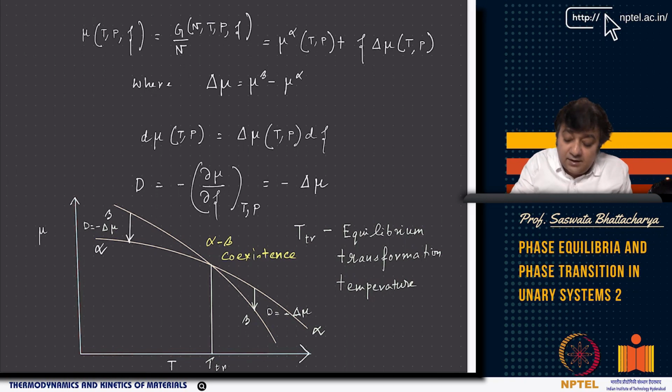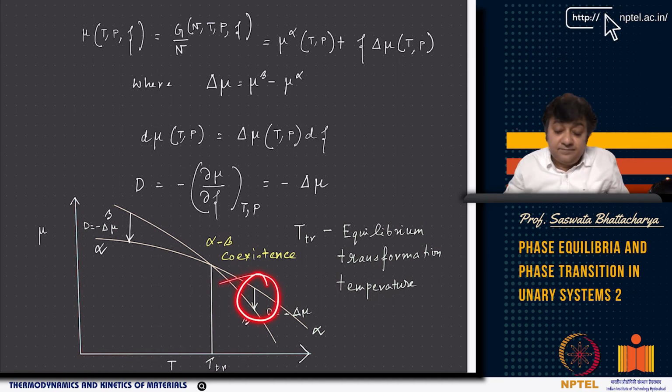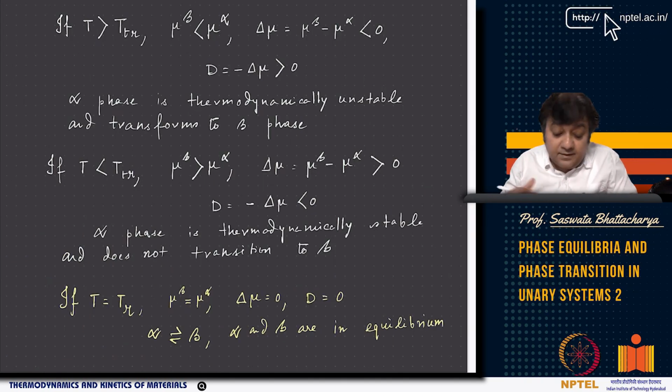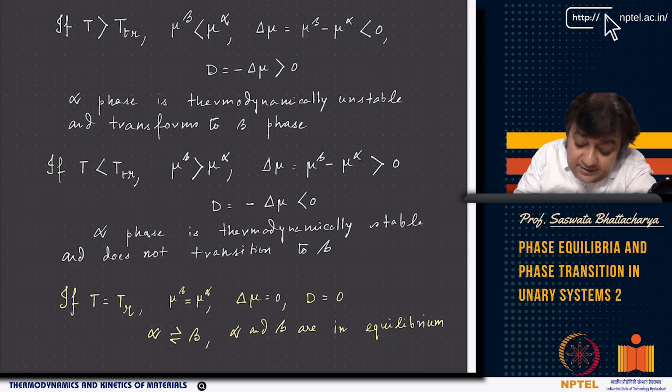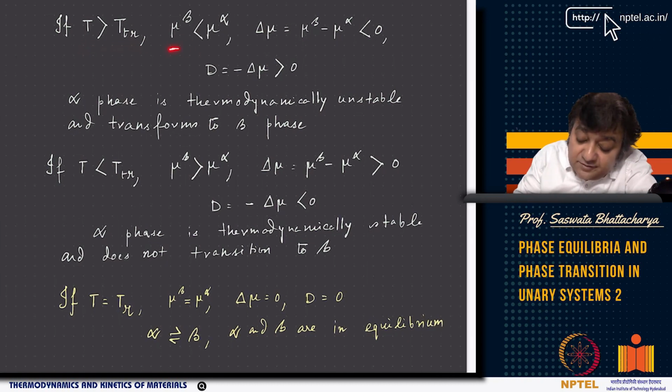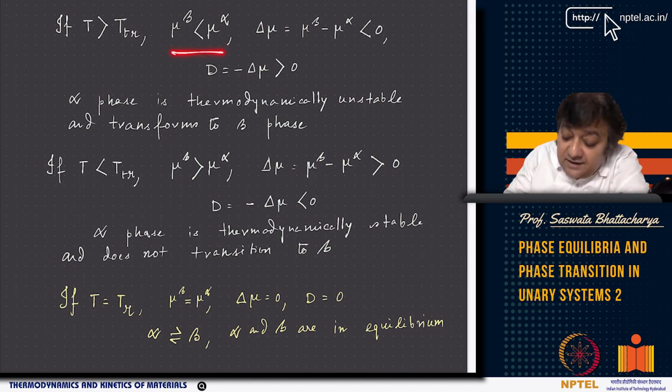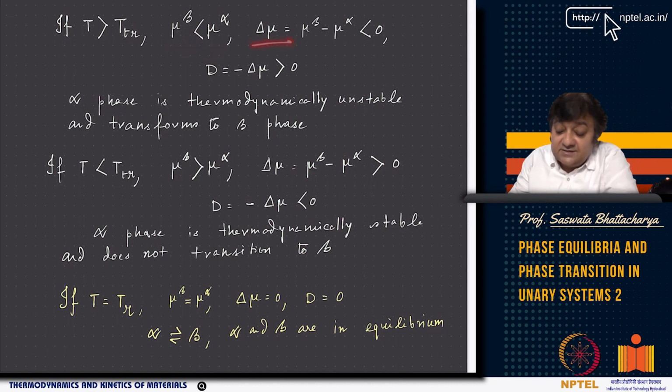So beta transforms to alpha here, and alpha transforming to beta is here, right? Now, if T is greater than the transition temperature, as you can see, this is what I have written here, mu beta is less than mu alpha. Delta mu, which is mu beta minus mu alpha, is less than 0. So D, which is minus delta mu, is greater than 0.